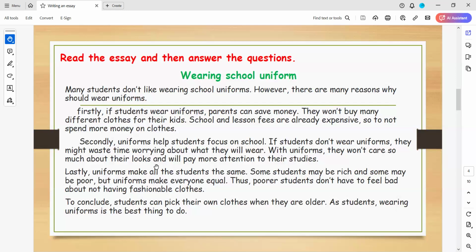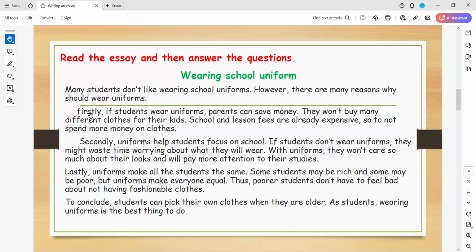Yes, that's great. So I think that I'm talking about the same point of view. Do you agree with me? Yes. So how many paragraphs do we have here in this essay? Five. Okay, so how did you know that we have five paragraphs? Because after we end each paragraph, we put a full stop and we start a new paragraph in another line.